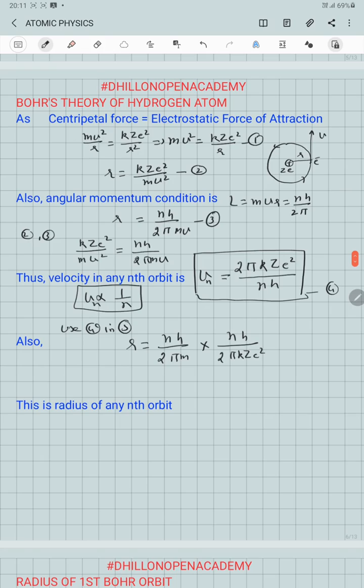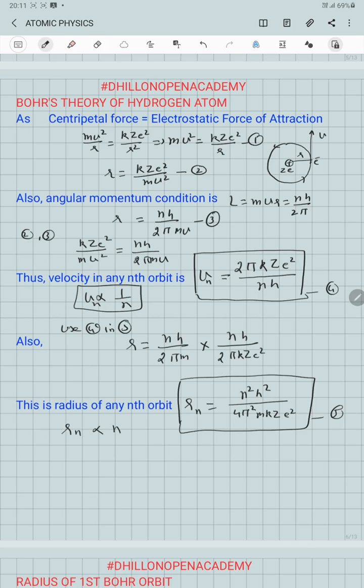So this will give us the radius of the orbit, r equal to n square h square divided by 4 pi square m k Z e square. This is the radius of any nth orbit, so we put subscript n. From this equation again, Rn, the radius of any nth orbit, is directly proportional to the square of the value of n.